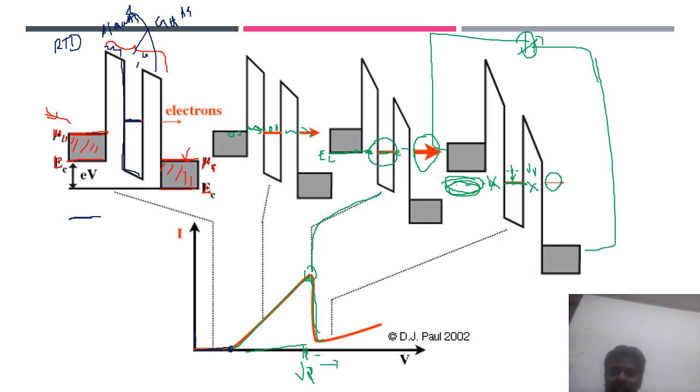Even as you keep increasing the voltage, the level goes down here. Then there is a charge carrier even at the bottom here. I didn't show the valence band here. If you see the valence band, the structure will look like that. So there will be a valence band here. Once the level is matching the valence band, the charge carrier tunneling will happen after a certain voltage.